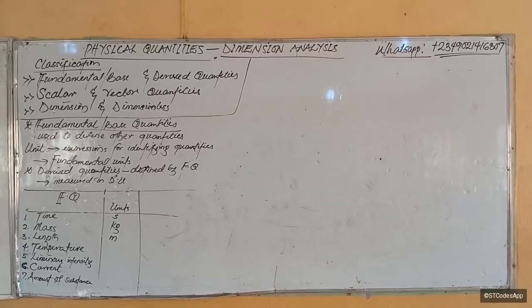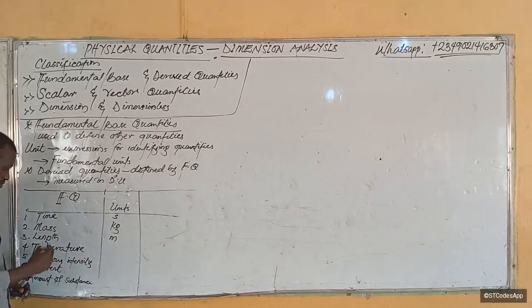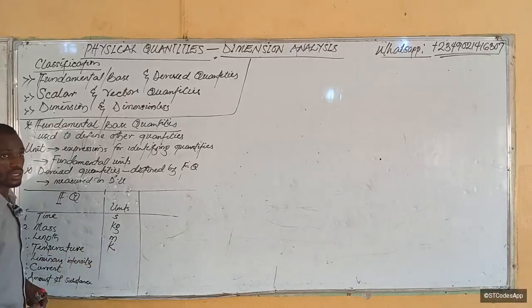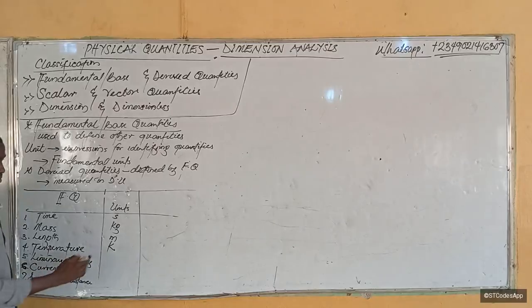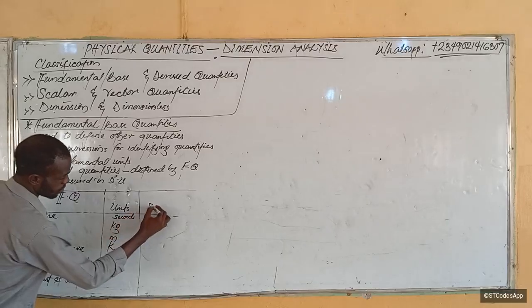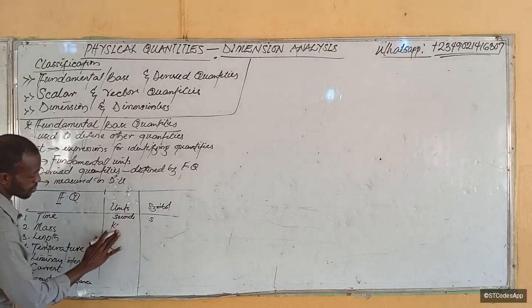Okay, so the unit of length, we said meter. The unit of temperature, we said is Kelvin. Kelvin. Okay, sorry, this one is seconds. Symbol. Let's use symbol S. Kilograms.